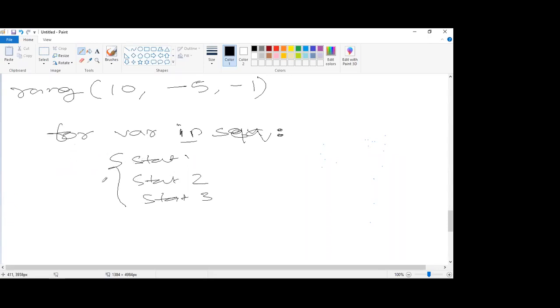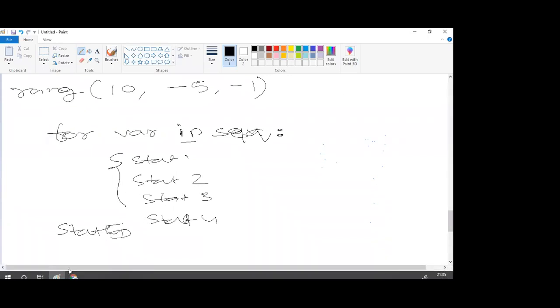If you want statement 4 also executed inside, you write it there too. If you want statement 5 executed outside, not inside the for loop, you write it at the same level as the for loop. So this is the syntax of for loop.